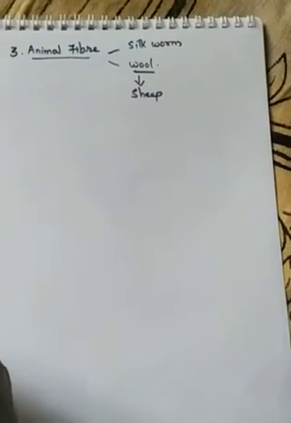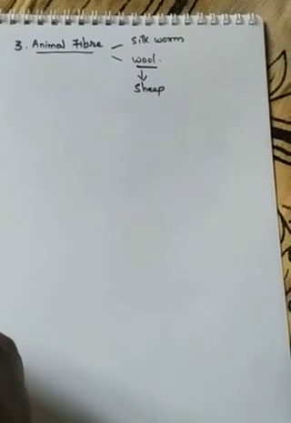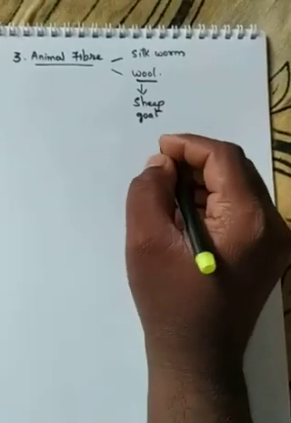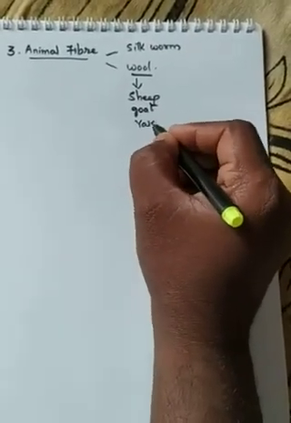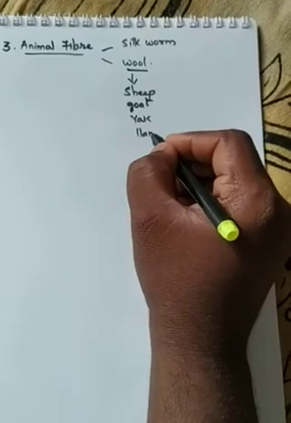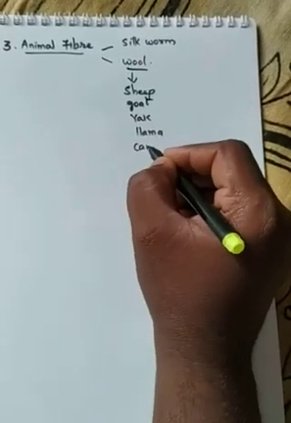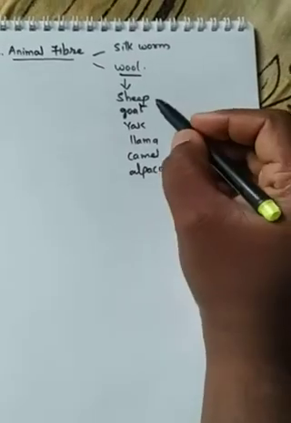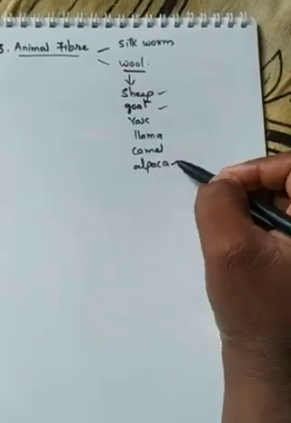Yes, right? We get wool not only from the sheep, we also get it from goat, yak, alma, camel, alpaca. Okay, you already know what is sheep, what is goat and what is alpaca, right?